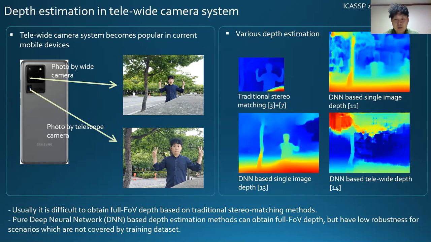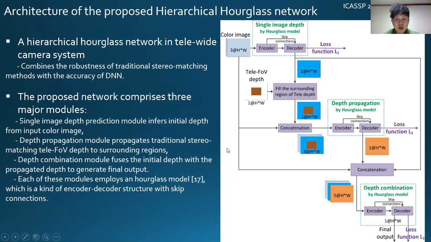The reason, in my opinion, is that the pure DNN-based depth estimation method can obtain full FOV depth, but has low robustness for scenarios which are not covered by the training dataset. So to solve these problems, we propose a hierarchical hourglass network. It combines the robustness of the traditional stereo matching method with the accuracy of the DNN.